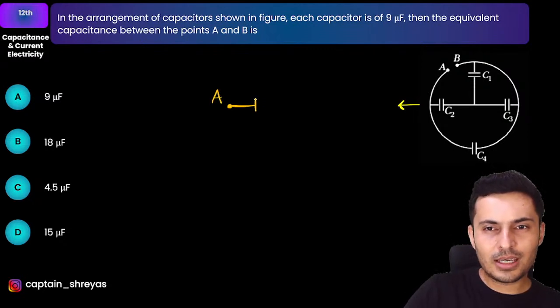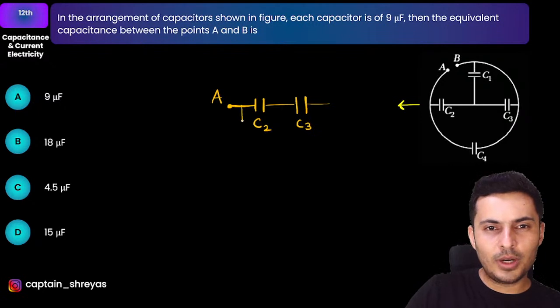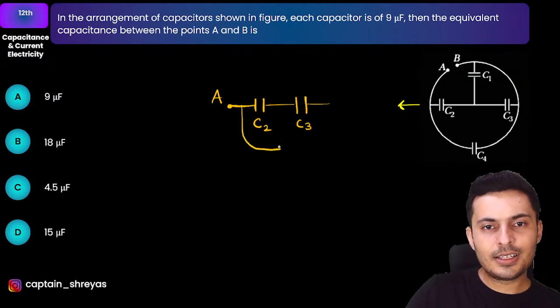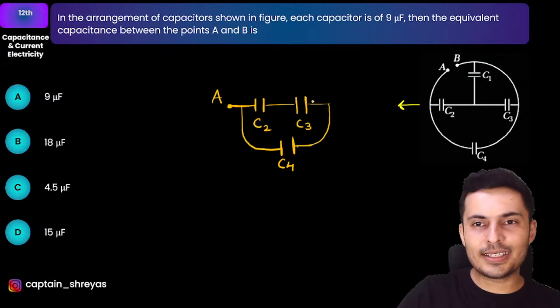And you will see that C2 capacitance is as it is. Then in front of it, you have your C3 capacitance. And C3 and that point A is connected with this C4 capacitance like this, I suppose. Yep, it is like that. And next, what else is there?